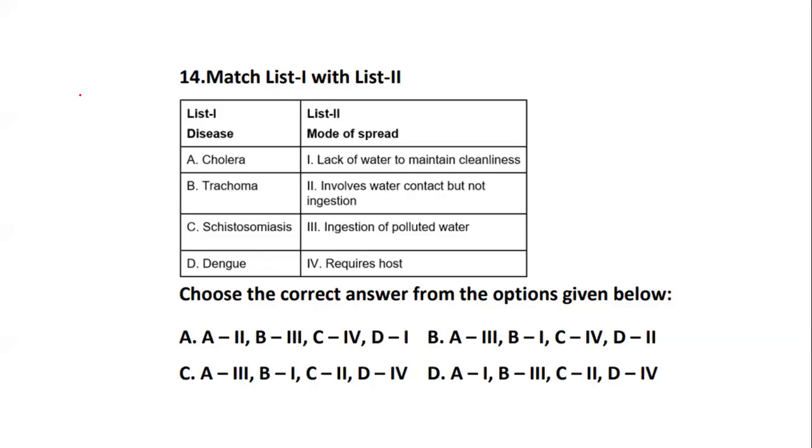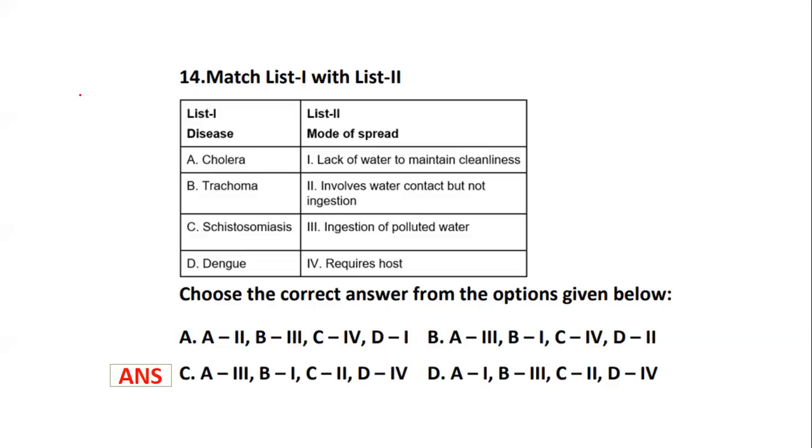So let's see which disease is related to the mode of spread. Once again, you can have a minute to look at the question and come to the answer, because maybe you're not aware of some topics. So you will be able to learn now. The diseases are given below, and you have the mode of spread: cholera, trachoma, schistosomiasis as well as dengue. If you're not aware, let's go. The right answer is option number C.